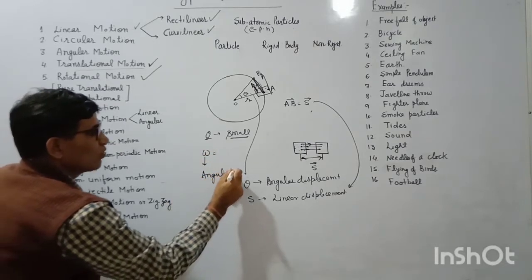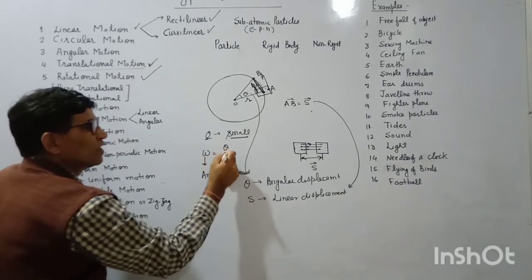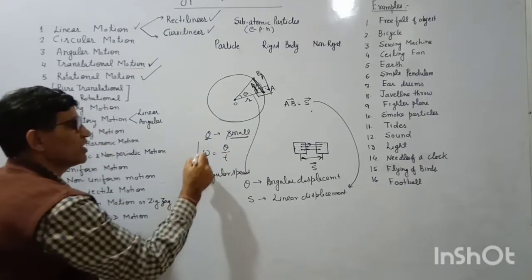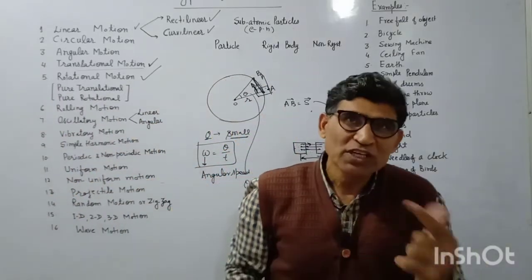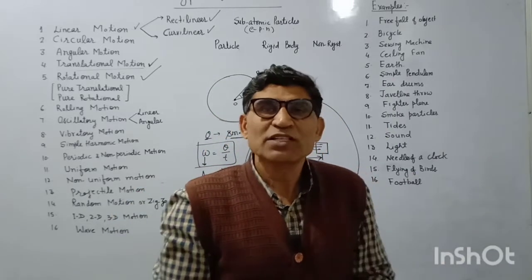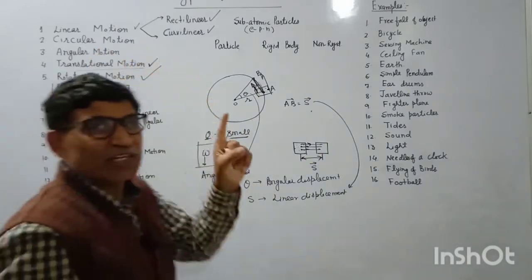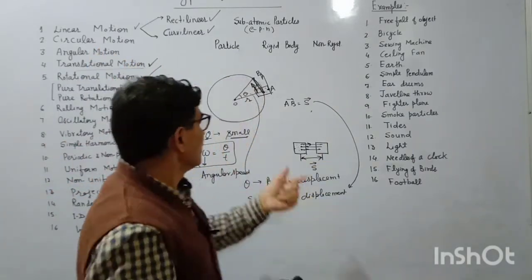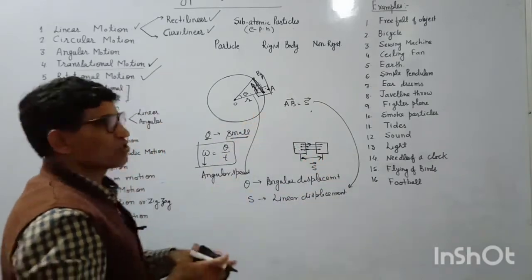Angular speed is the rate of change of angle with respect to time. In rotational motion we deal with angular speed, and if we take it vectorially with direction also, that is angular velocity. In linear motion we deal with linear displacement, and then linear speed or linear velocity.